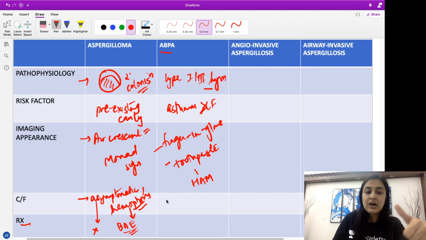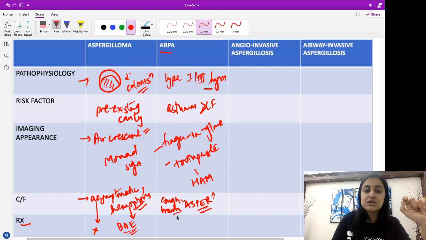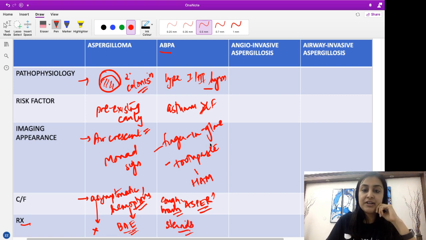Clinical features, again they will have cough. We know the ASPER criteria. Those of you who missed it, again go to the bronchiectasis class. Patients will produce cough with this brown, typical sort of flaky mucus. This will be the typical history, and there will be wheeze associated. Treatment, again you do not have to give antifungals. Treatment will be steroids for ABPA because it's a hypersensitivity reaction.